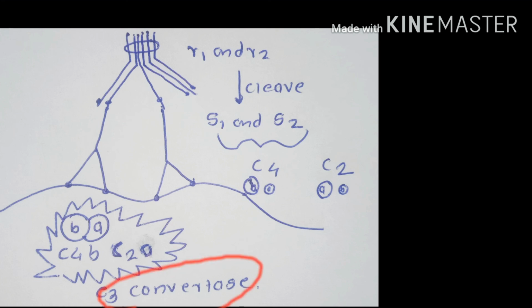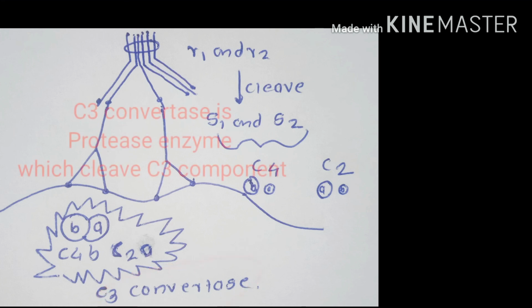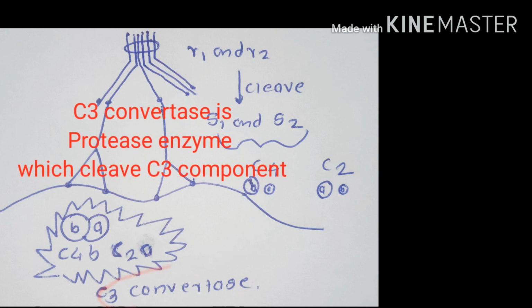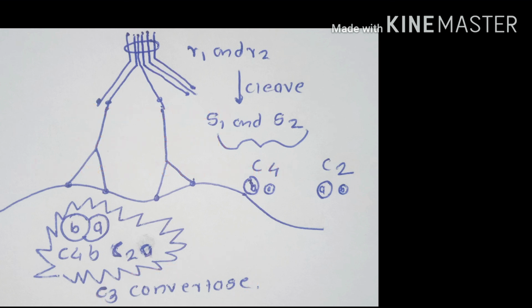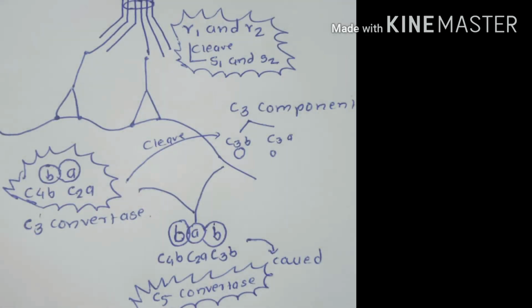This C3 convertase acts as a protease enzyme which cleaves the C3 component. As proteolytic cleavage occurs on the C3 component, it is split into two subunits, a major subunit and a smaller subunit. The major subunit of the C3 component binds to the C4b C2a complex, which is called C3 convertase, which forms the C4b C2a C3b complex, which is called C5 convertase.